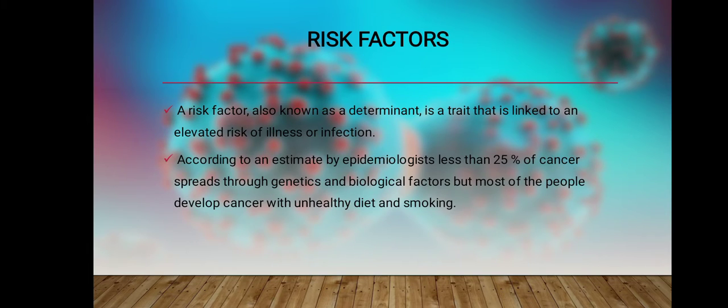Then we have risk factors, which are what cause cancer. Basically, less than 25% of cancers spread through genetics and biological functions, but most people develop cancer through diet and smoke. Smoke is the highest cause of death due to cancer.